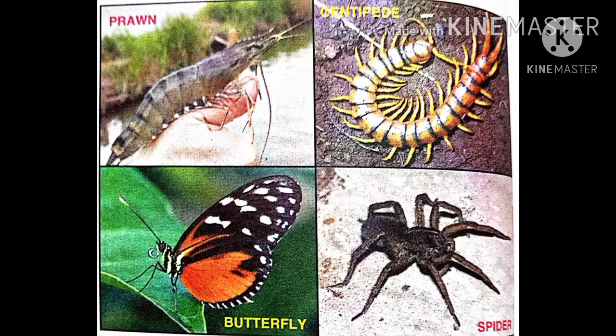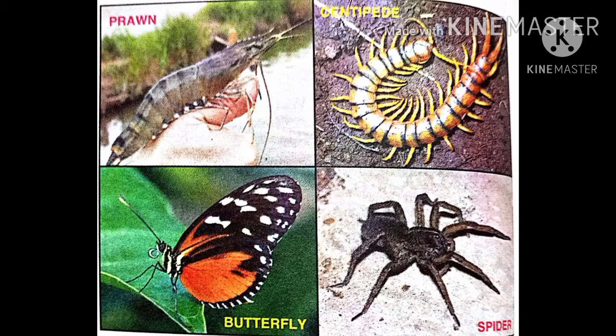Arthropoda is next divided as Myriapoda. The body is divided into many segments. One or two pairs of legs on each segment are present. Common examples of Myriapoda are centipede and millipede.